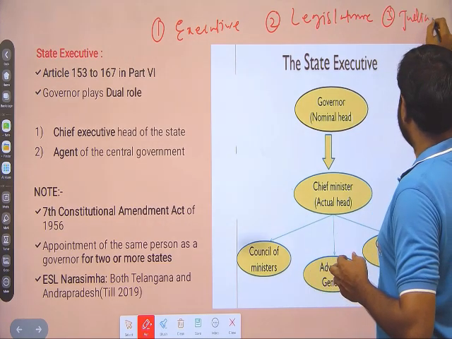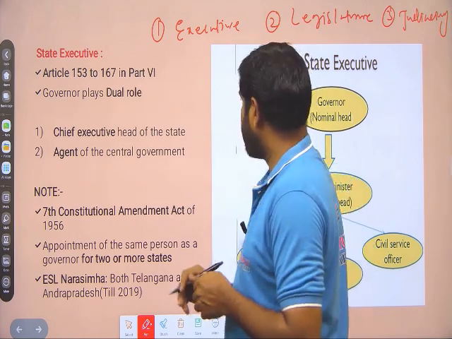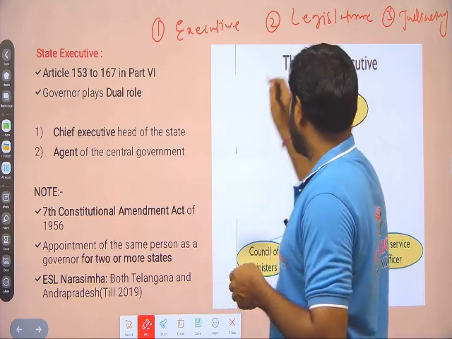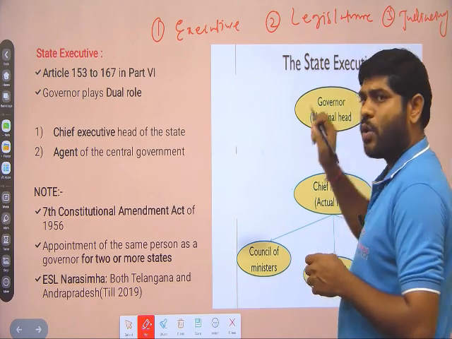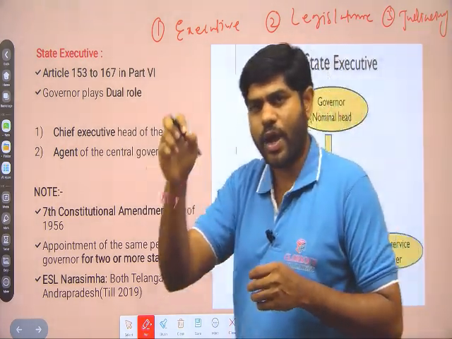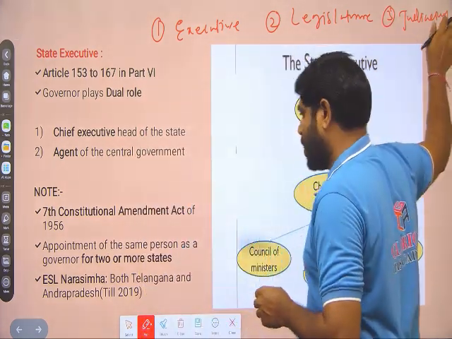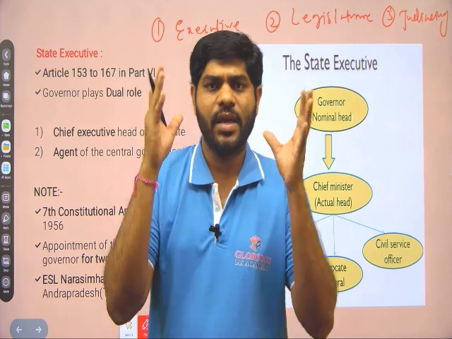Executive will implement and enforce the laws. Legislature will make the laws, and judiciary, the high court and its subordinates, is commonly known as state judiciary. The high court is the highest state judicial office in any state.